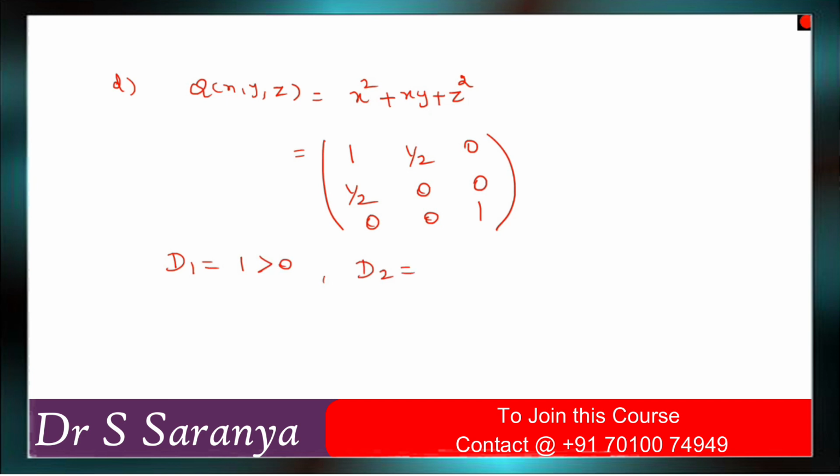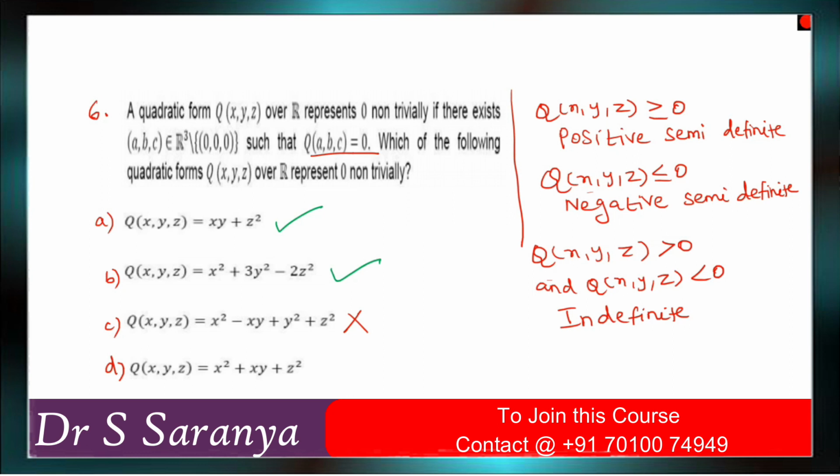Then D2 is equal to minus 1 by 4, which is less than 0. Then D3 is equal to minus 1 by 4, again less than 0. So it is an indefinite form, right? So option D is also correct. Yes, so answers A, B and D are the correct answers.